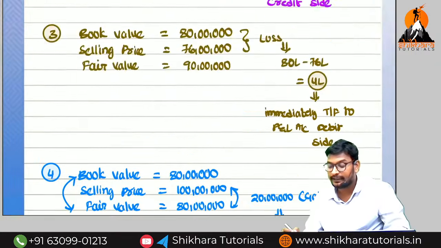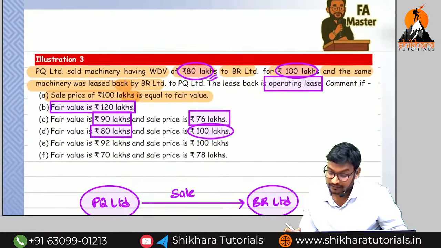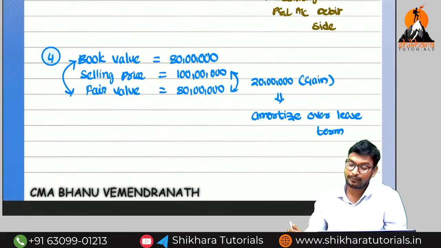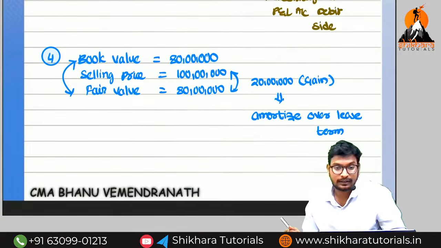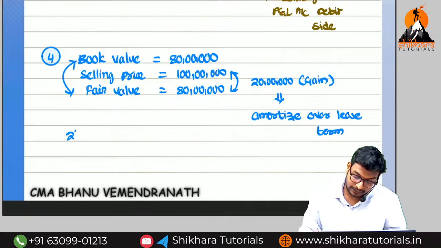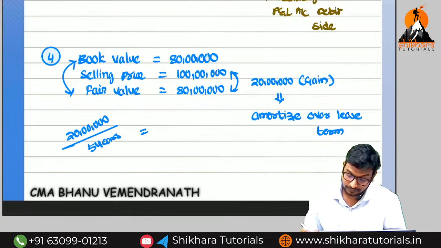Are they given any lease term? They did not give any lease term, so we have to write the comment, that's all. So what we need to do? Immediately amortize over the lease term. Gain means, for example, I am going to take 20 lakhs. The lease term is equal to 5 years. That is equal to how much each year? 20 lakhs divided by 5 is 4 lakhs each year.